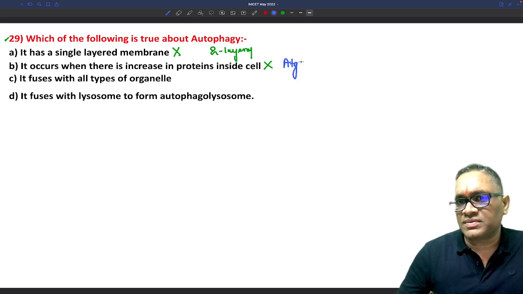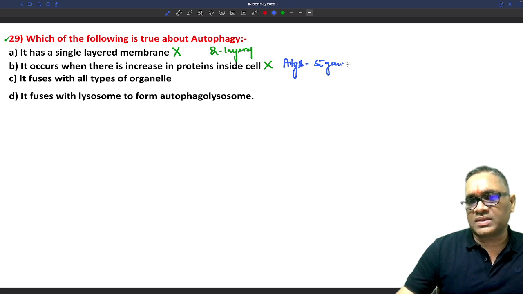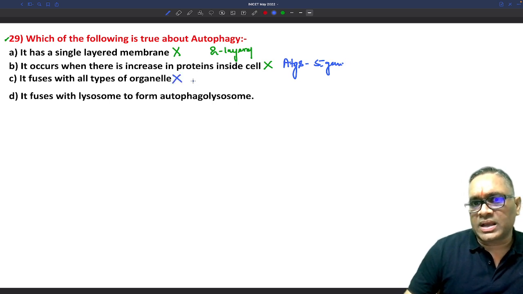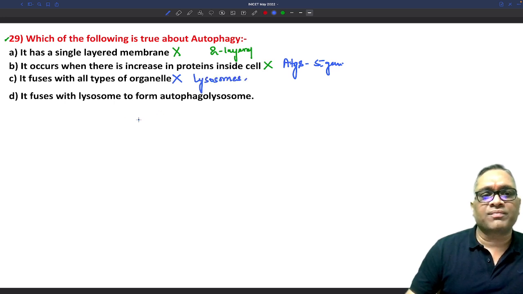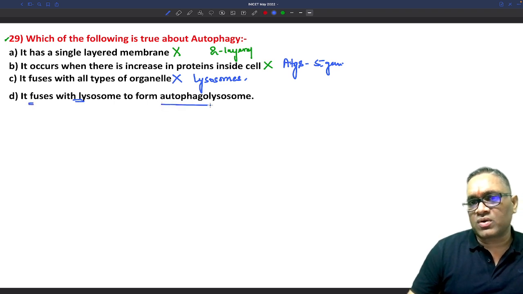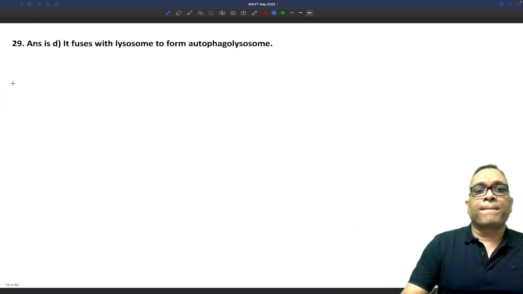One of the important genes which I used to teach in my classes is the ATG5 gene, which is also associated with it, right? Fuse with all types of organelle. No, it does not fuse with all types of organelle. It will only fuse with lysosome. So autophagosome will fuse with lysosome, and this will form autophagolysosome. So this is the correct answer. D is the correct answer for this question, right?